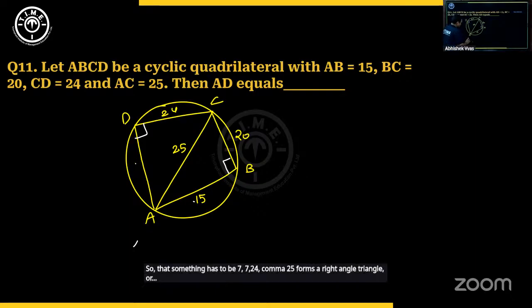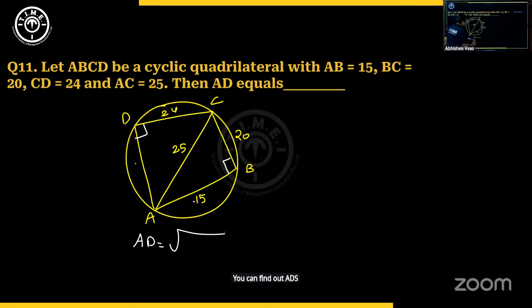Or you can find out AD as square root of AC square minus CD square, which is nothing but 625 minus 576. Or you can apply A square minus B square also. 25 minus 24 is 1, into 25 plus 24 is 49. Root 49 is 7. My answer.